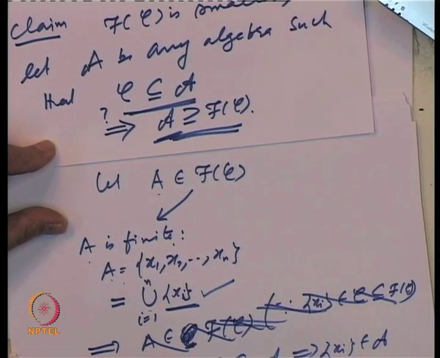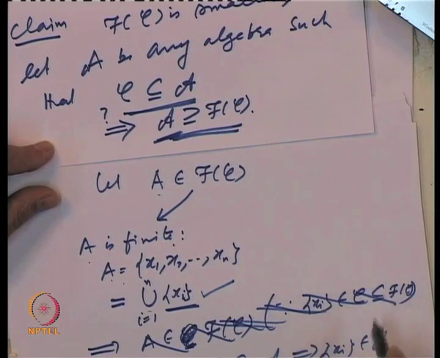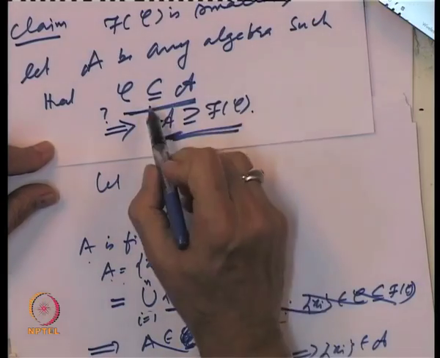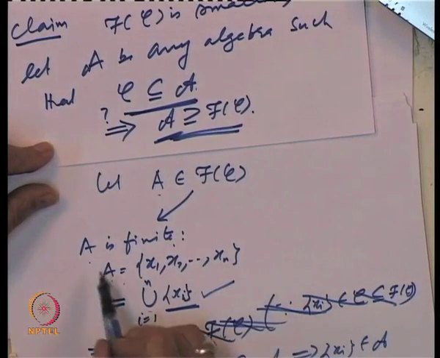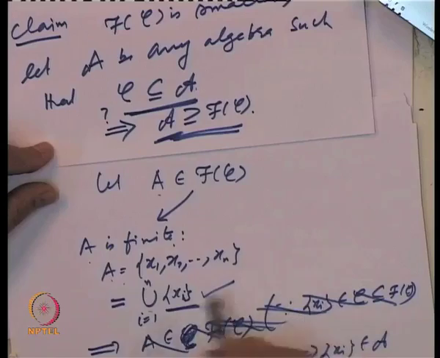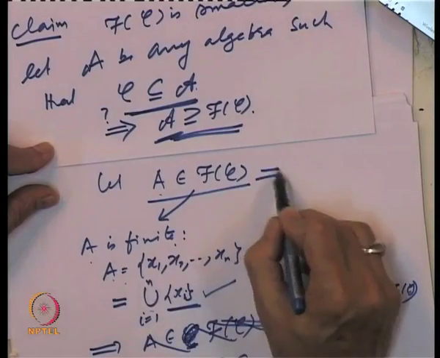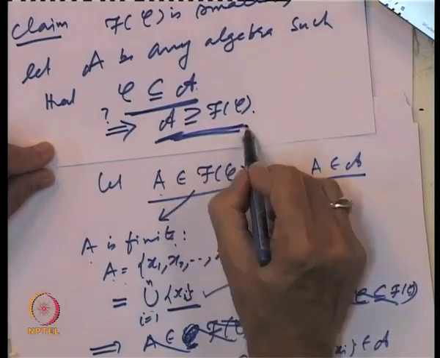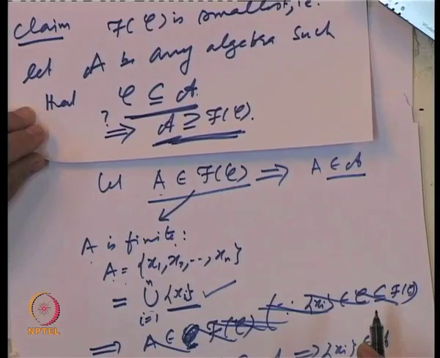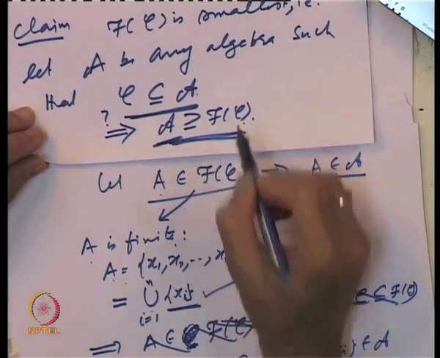So, that implies that the union belongs to A. Same argument, basically using that C is inside A and A is an algebra. So, that will prove that if A belongs to f of C, then this implies that A belongs to A. So, that proves that A always includes f of C.